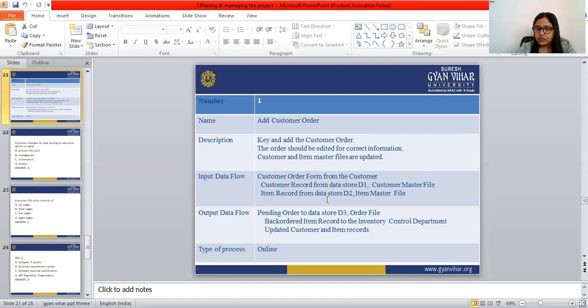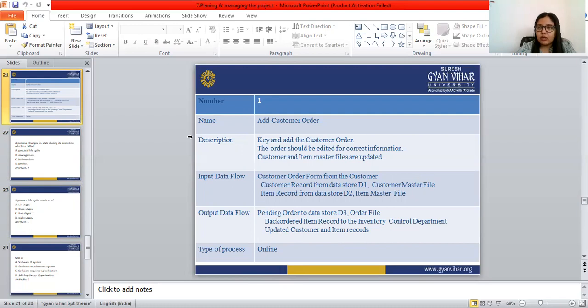Then the output data flow: pending order to data store D3, the order file, back order item record to the inventory control department, and updated customer and item records. The process is online.